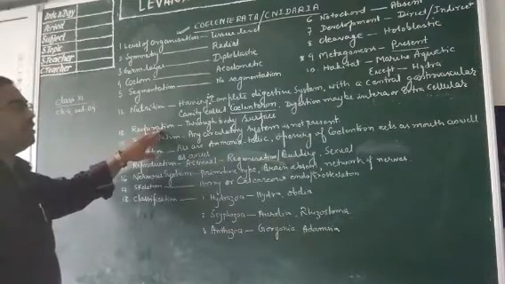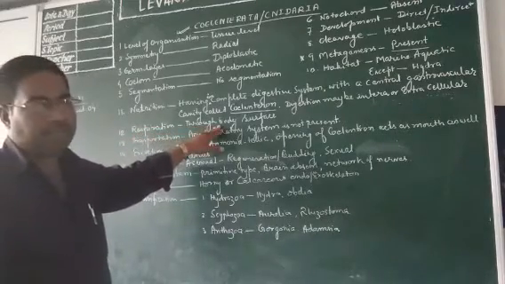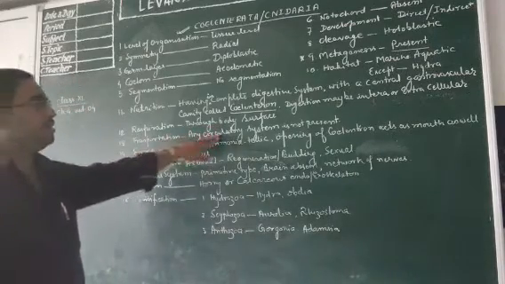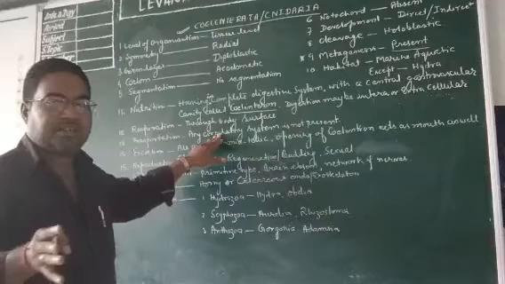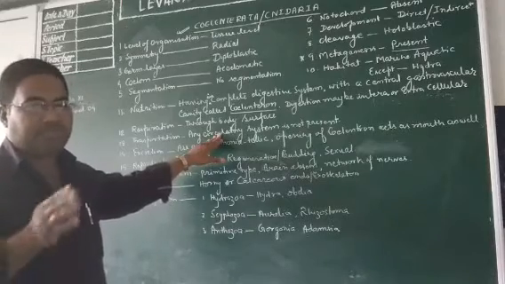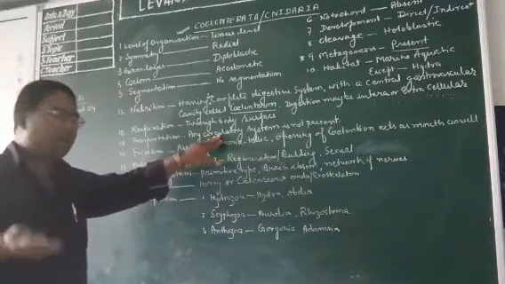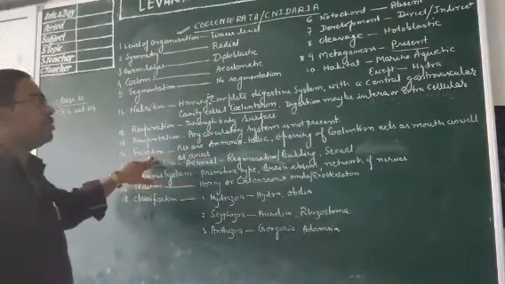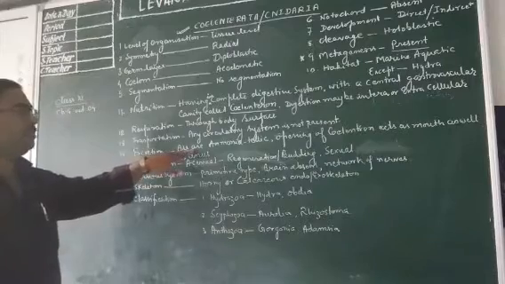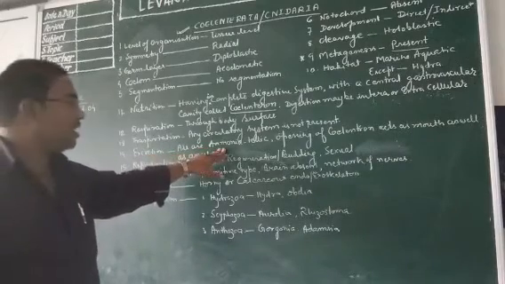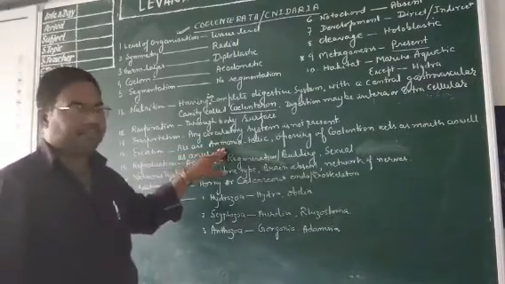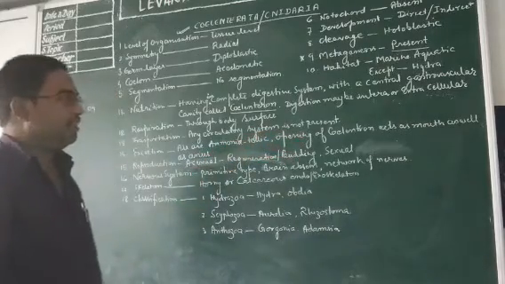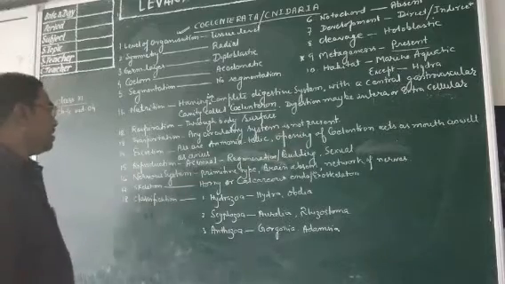Respiration in Coelenterata: they respire through the entire body surface. Transportation: no circulatory system is found, so transportation from one part of the body to the other is not present. For excretion, you must remember all Coelenterata are ammonotelic.